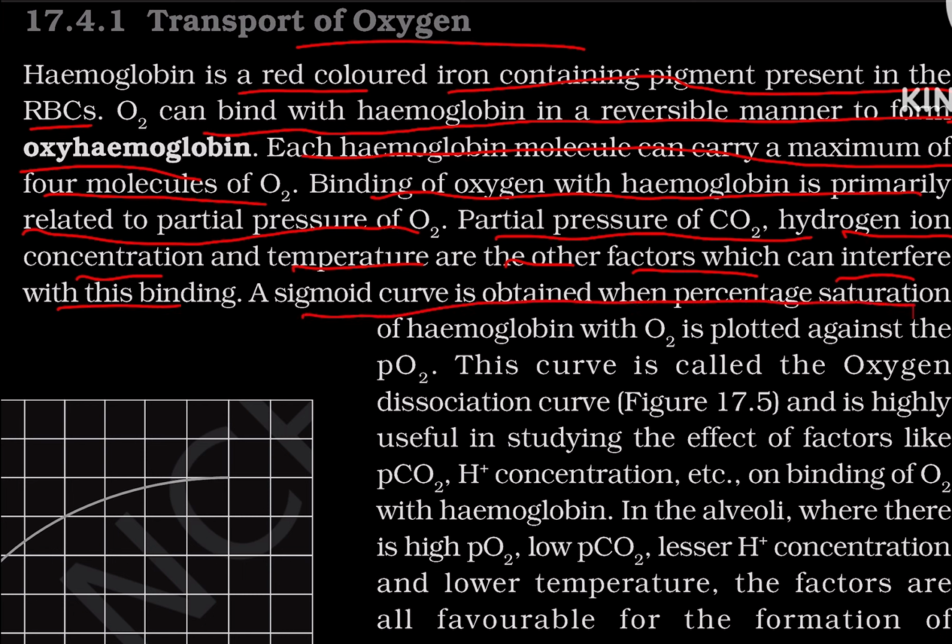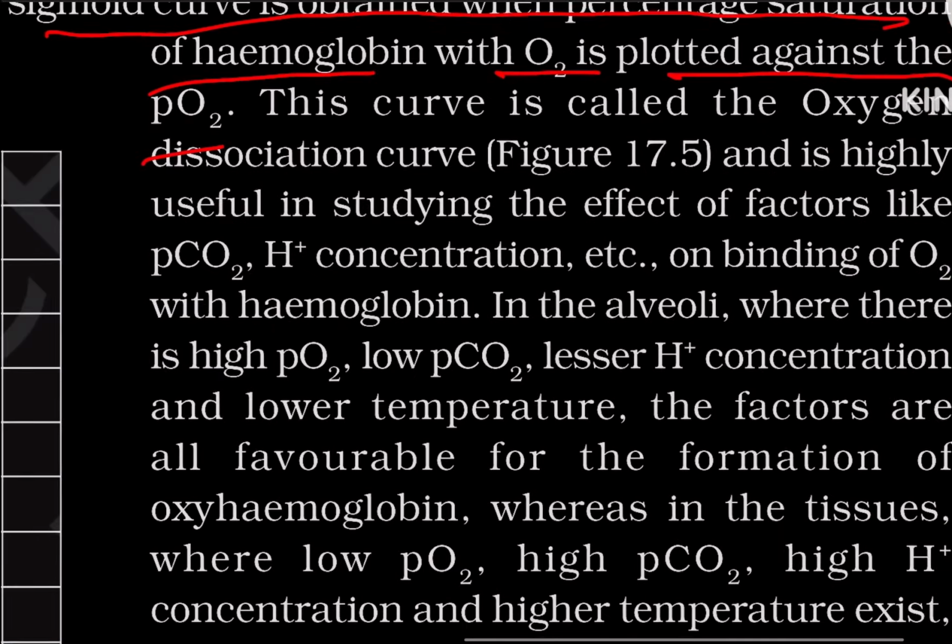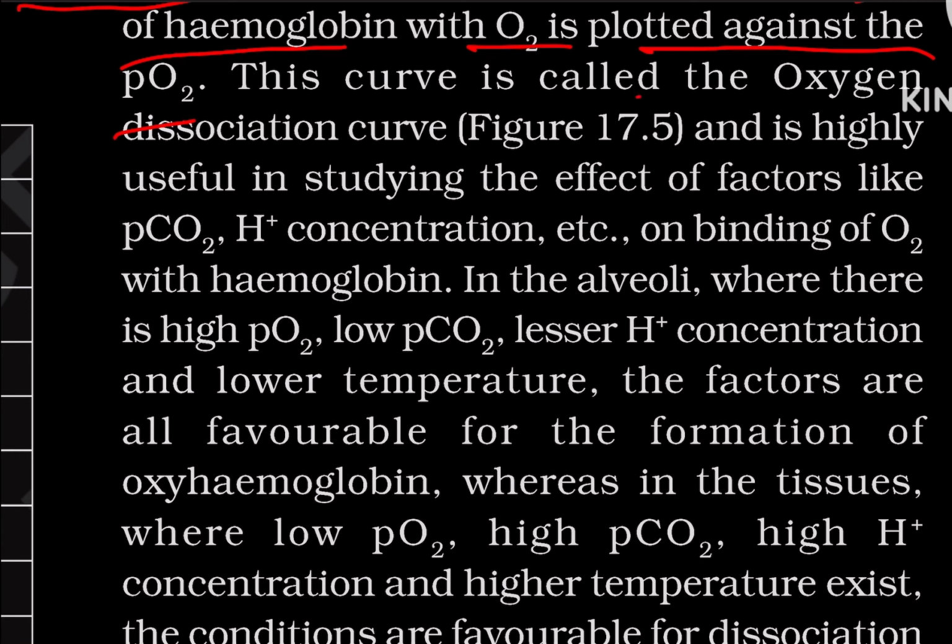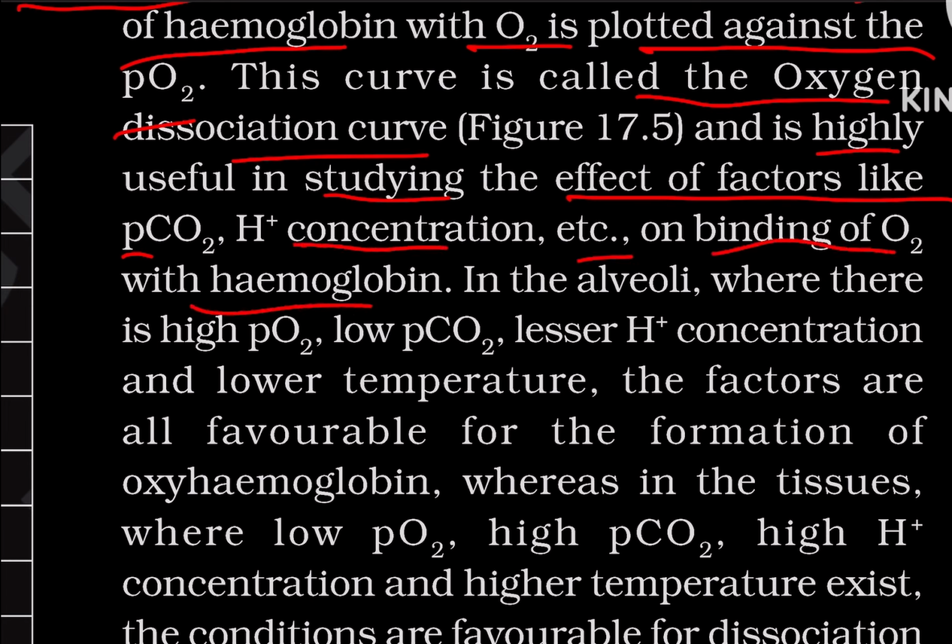A sigmoid curve is obtained when percentage saturation of hemoglobin with oxygen is plotted against the partial pressure of oxygen. This curve, called the oxygen dissociation curve, is highly useful in studying the effect of factors like partial pressure of carbon dioxide, H plus concentration, etc. on binding of oxygen with hemoglobin.